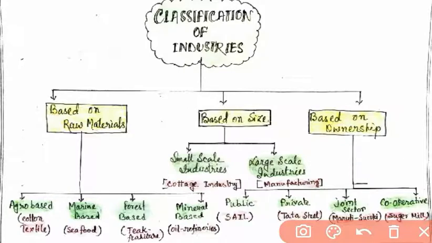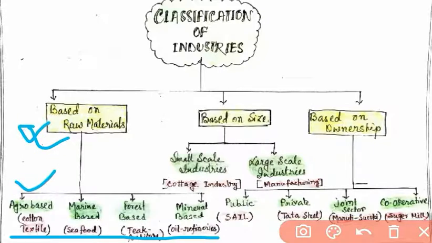So these four types are the classification based on raw materials. If you have an agricultural product as a raw material, we have agro-based industries. Marine-based means marine products, like seafood, so the seafood industry is marine-based.